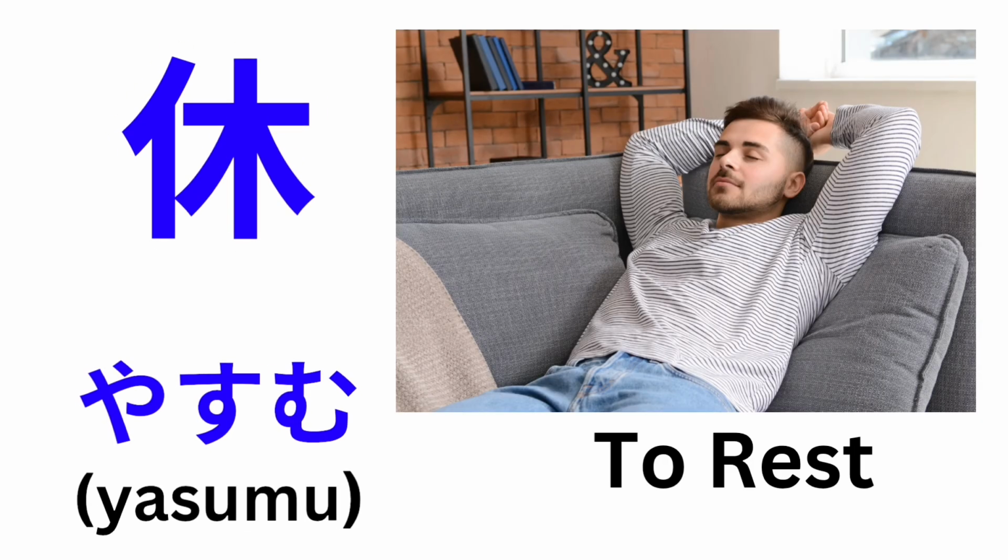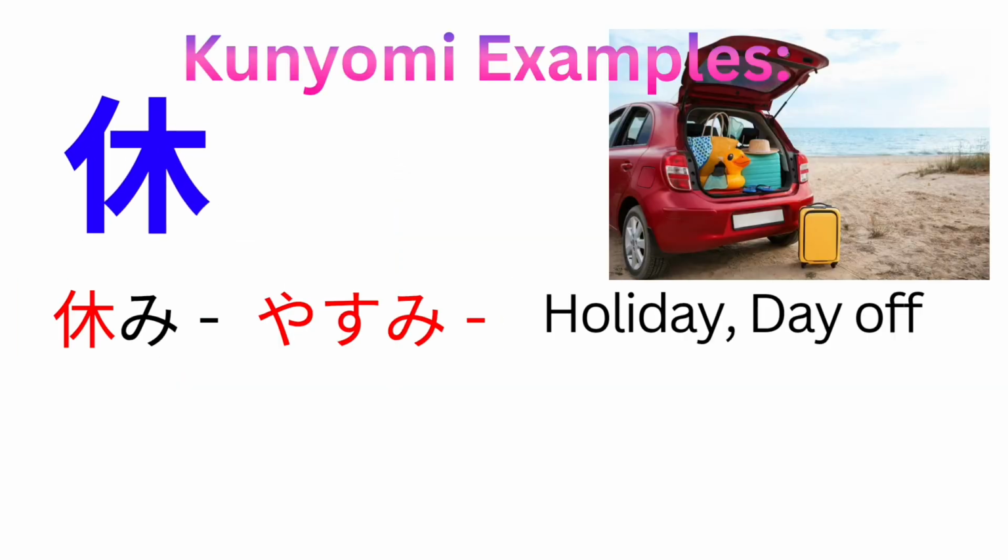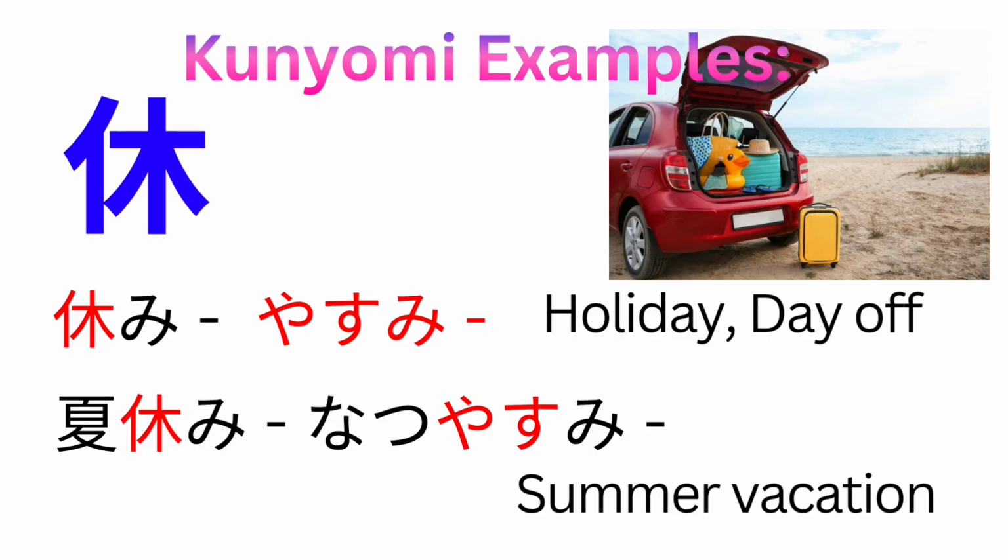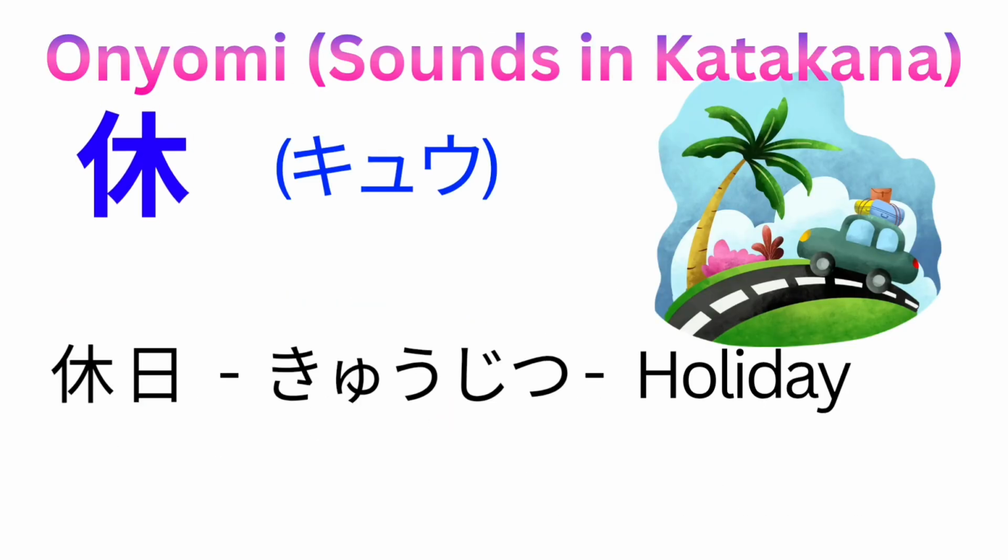Baibai suru means to buy and sell. Eighth kanji is Yasumu. Yasumu means to rest. Kunyomi examples: Yasumi. Yasumi means holiday or day off. Natsu Yasumi means summer vacation. Onyomi of this kanji is Kyu. Examples: Kyujitsu. Kyujitsu means holiday.